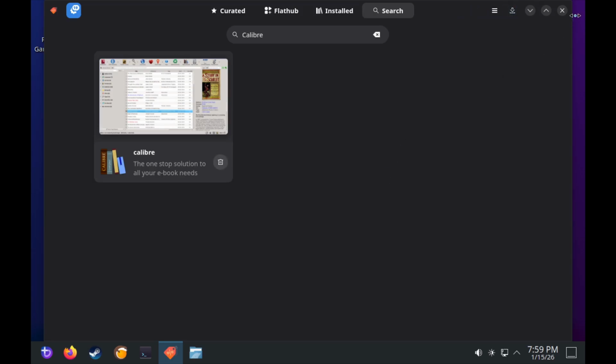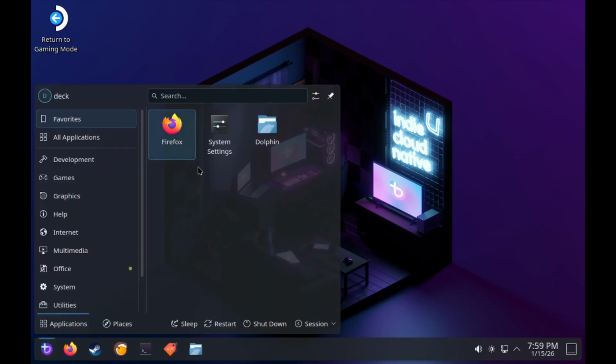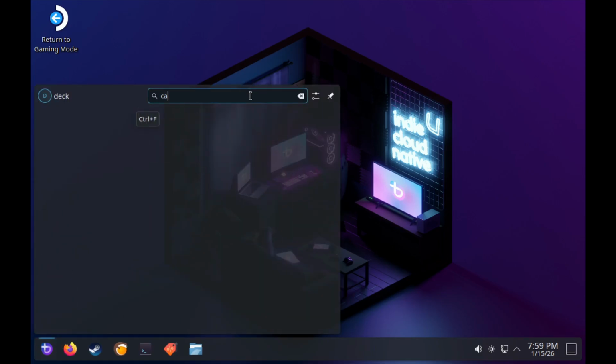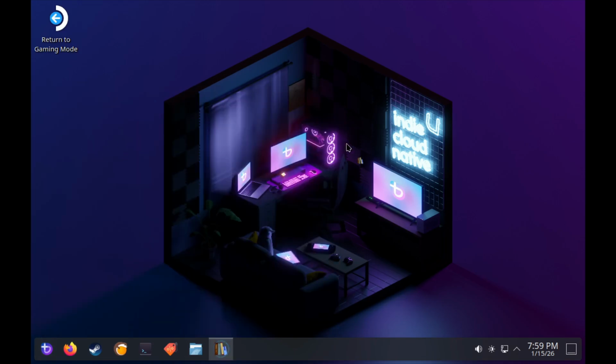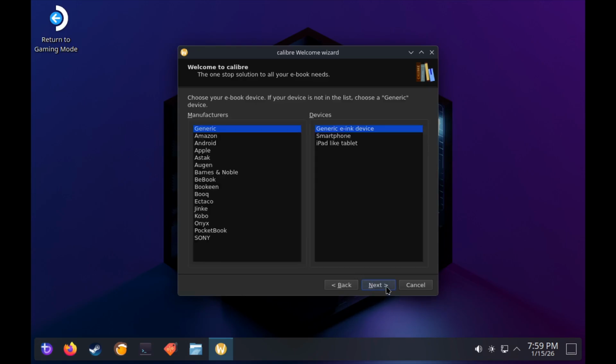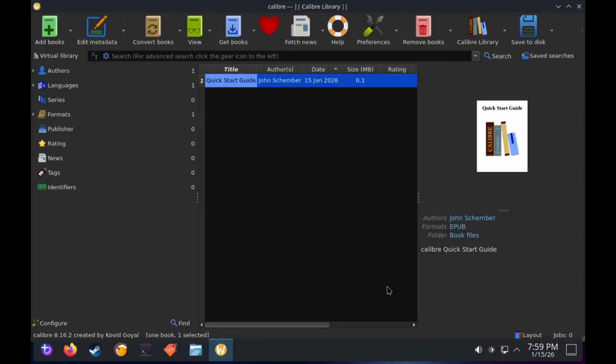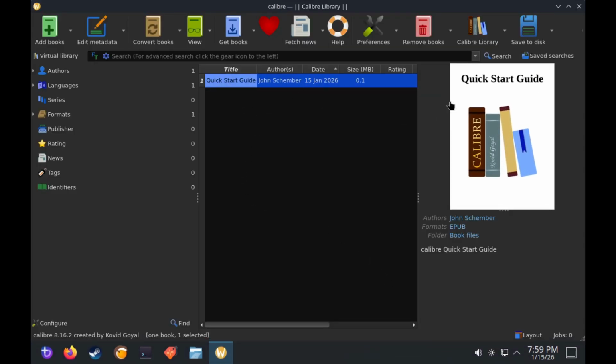And that's pretty much it. So I go here and I can type it in if I wanted to. Calibre. And it'll essentially do the same thing that it did before. That's it. That looks a lot better here.